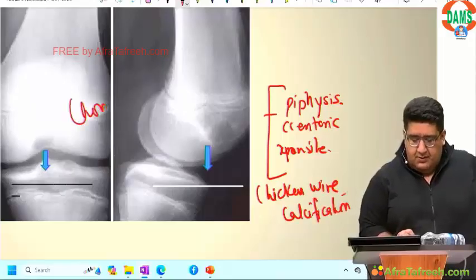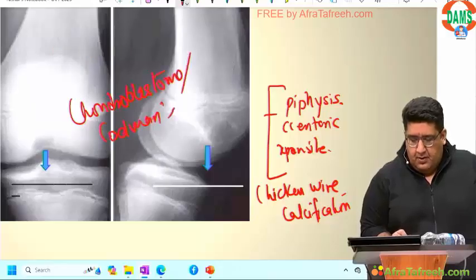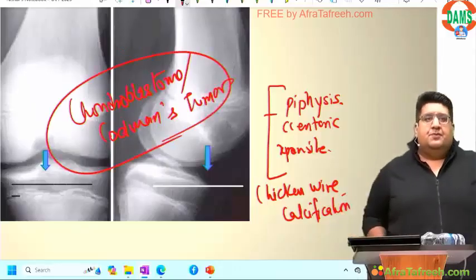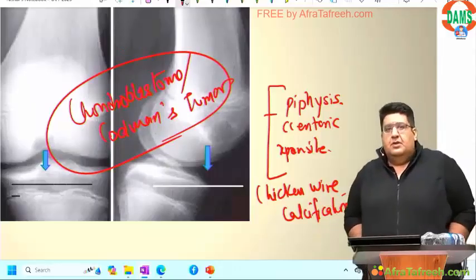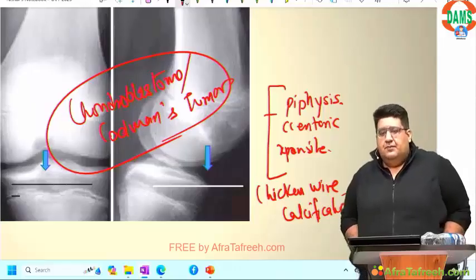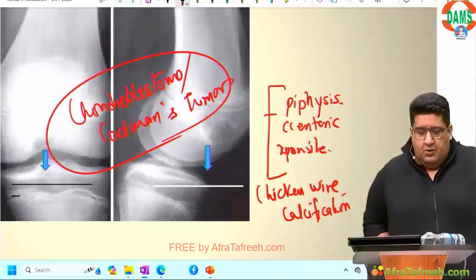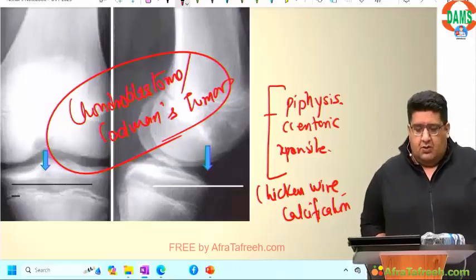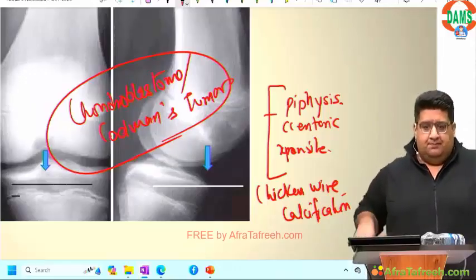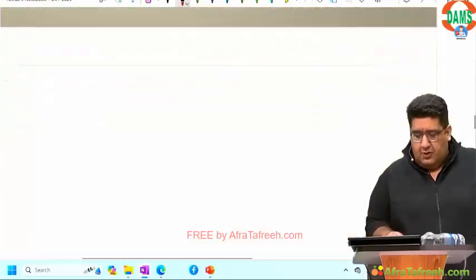This is chondroblastoma, Codman's tumor. Done. So osteochondroma, chondroblastoma. Moving to the third spotter.